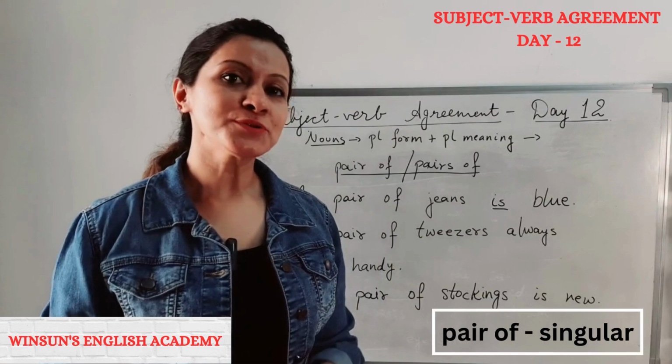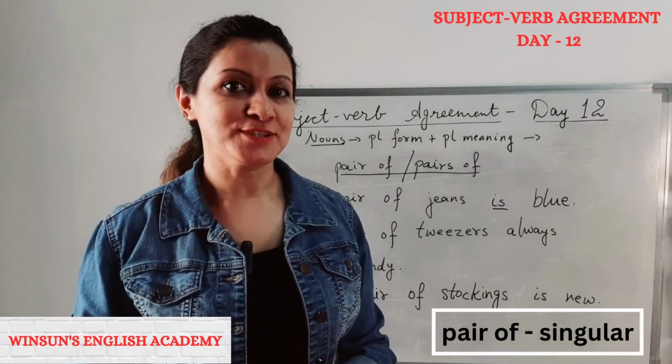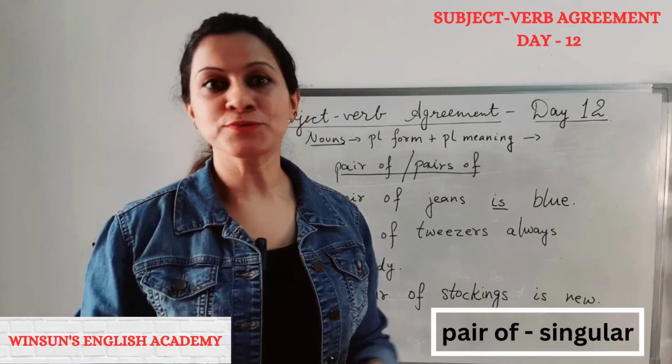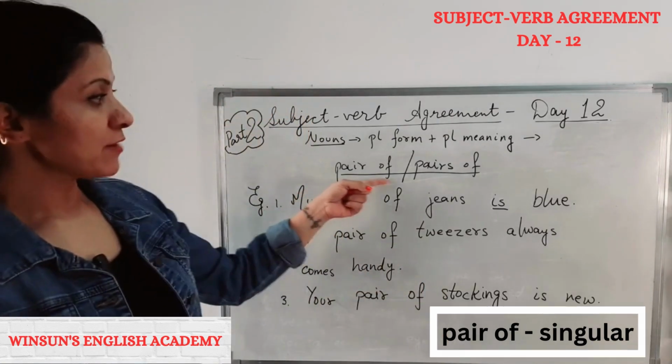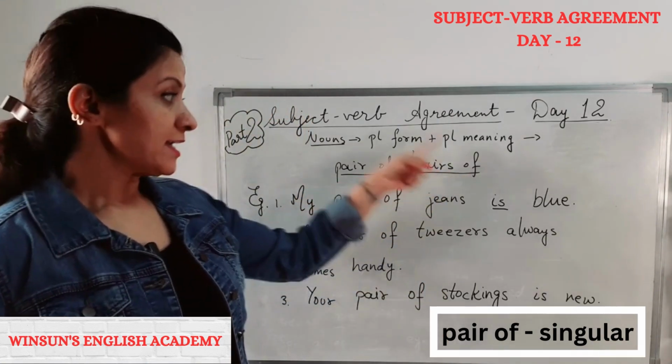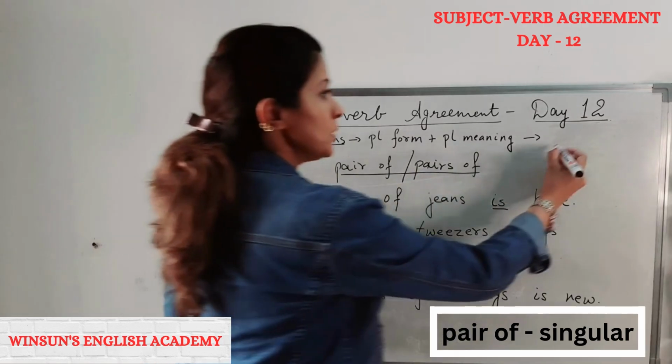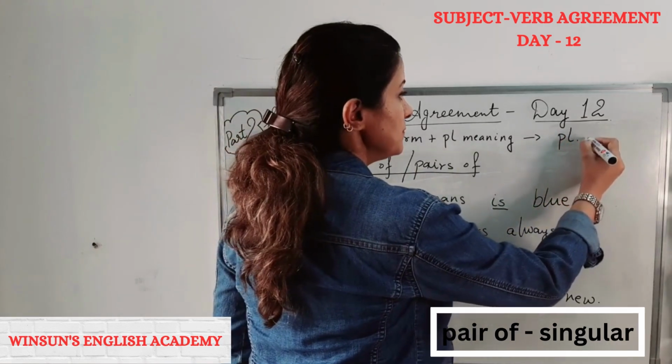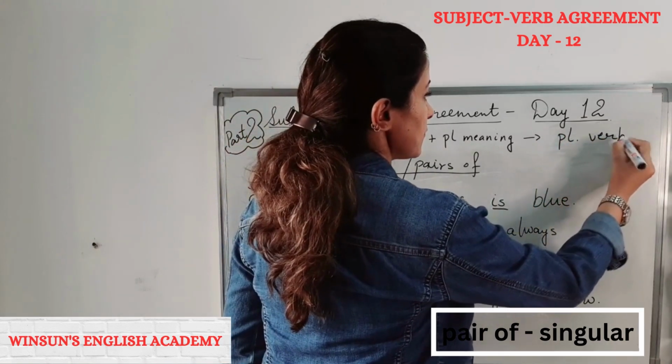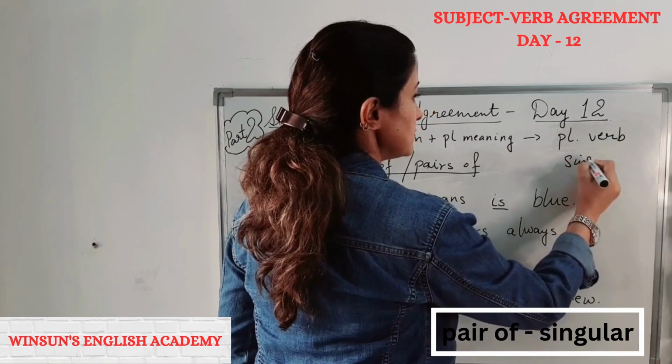Okay. What if we want to show the number of these nouns or unit, right? What do we do then? We use pair of or pairs of. In this scenario, the verb can either be plural or singular.